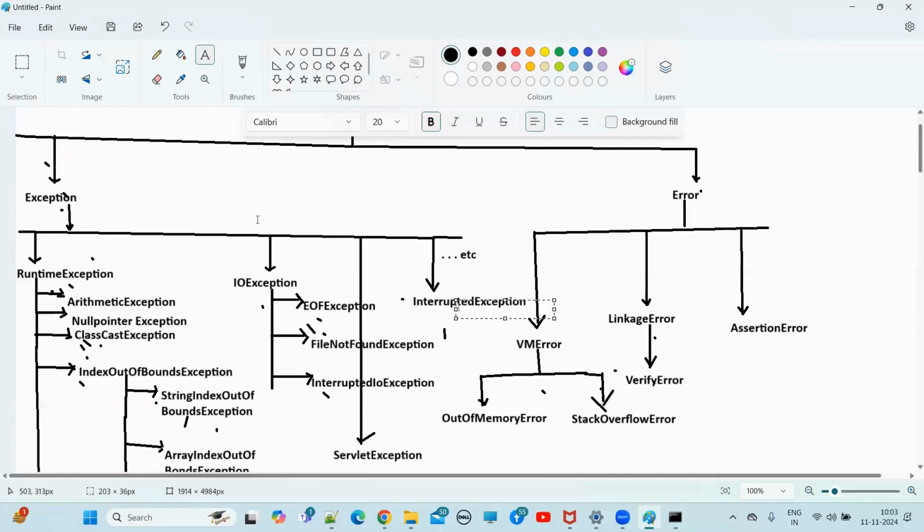Whether the exception is checked or unchecked, every exception occurs at runtime only. There is no chance of an exception occurring at compile time. Now, runtime exception and its child classes, and error and its child classes, are unchecked. Except these, all the remaining are checked exceptions. Clear?